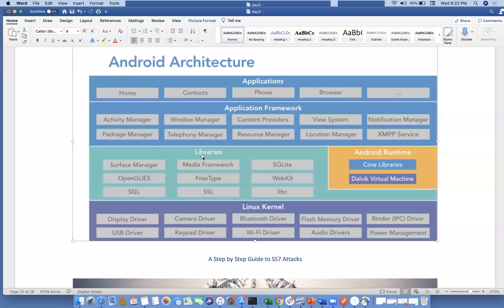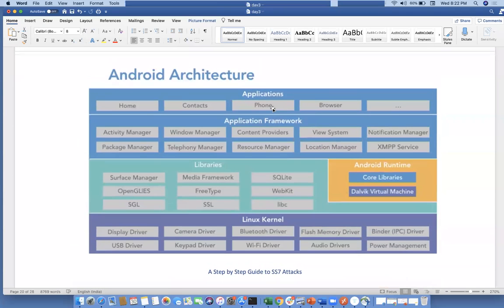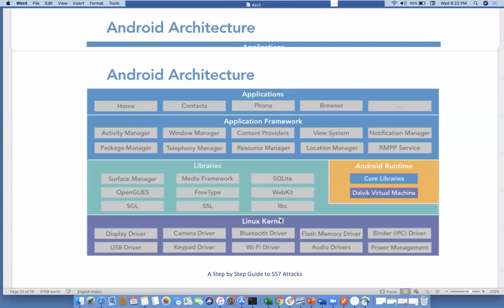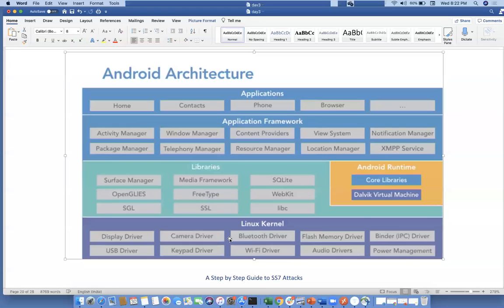That's why I'm taking only Android architecture here. In the Android architecture: application framework, libraries, and the Linux kernel. Android works with the basic Linux kernel. In the Linux kernel we have display driver, camera, Bluetooth, flash memory, binder, USB, keypad, Wi-Fi driver, audio drivers, and power management. Libraries include Surface Manager, OpenGL ES, SGL, SSL, FreeType, and media framework.